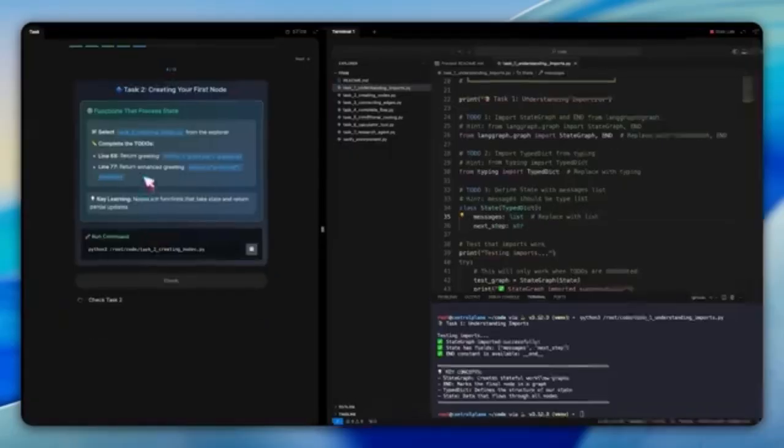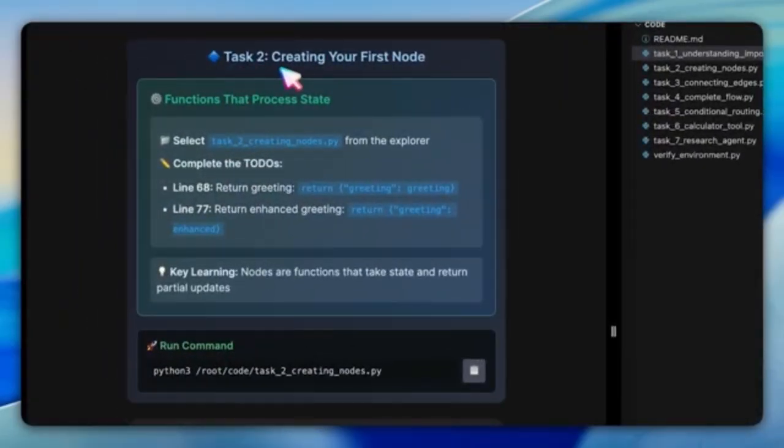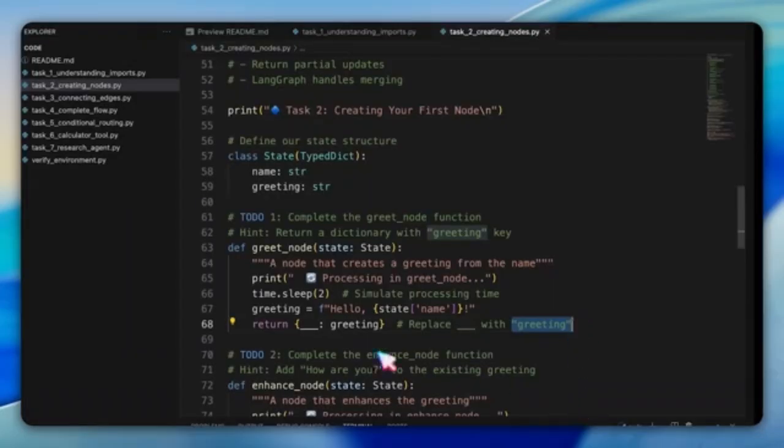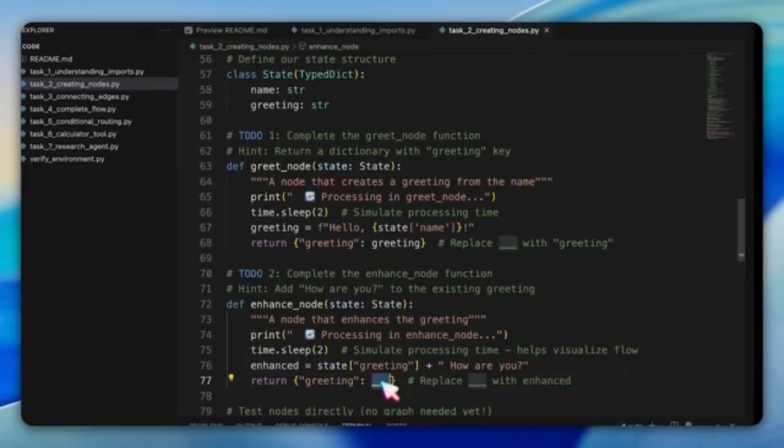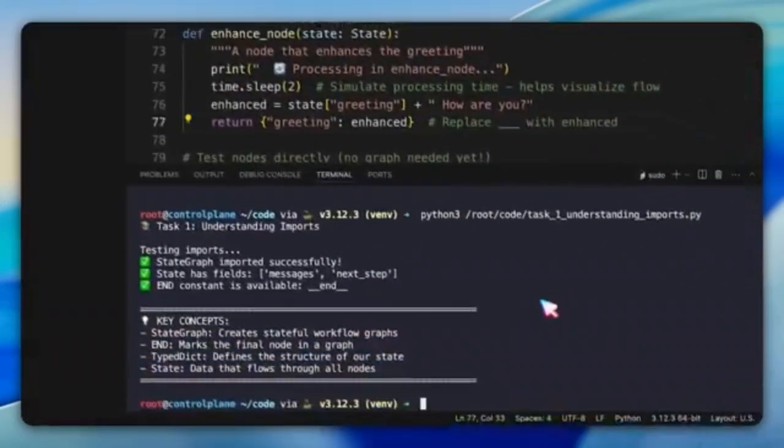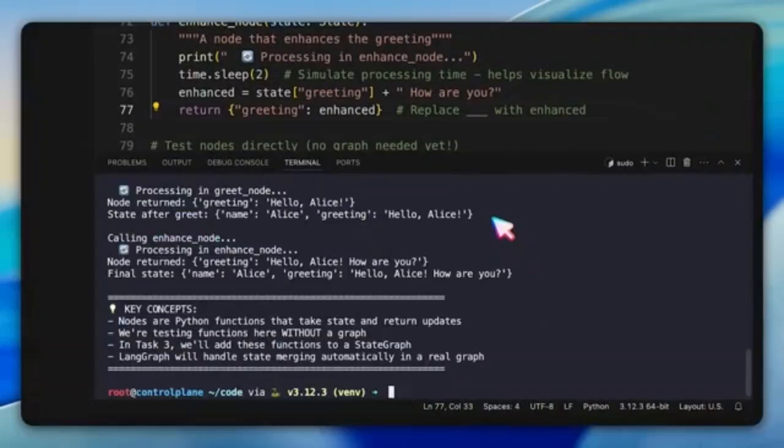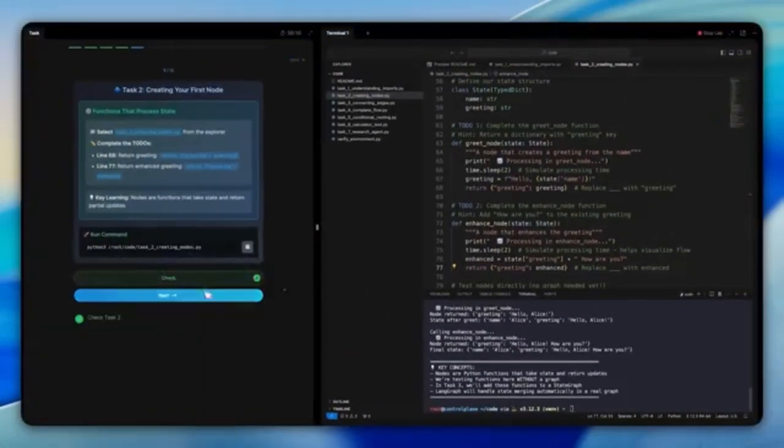In task number 2, we create our first nodes. Nodes are just Python functions that take state as input and return partial updates. In this case, we define a greeting node and an enhancement node. Once connected, one node outputs a basic greeting and the next node improves it with a bit of flair. This demonstrates how state accumulates step by step.